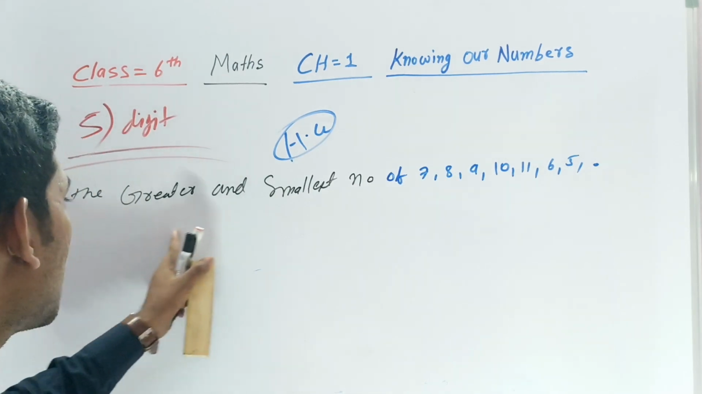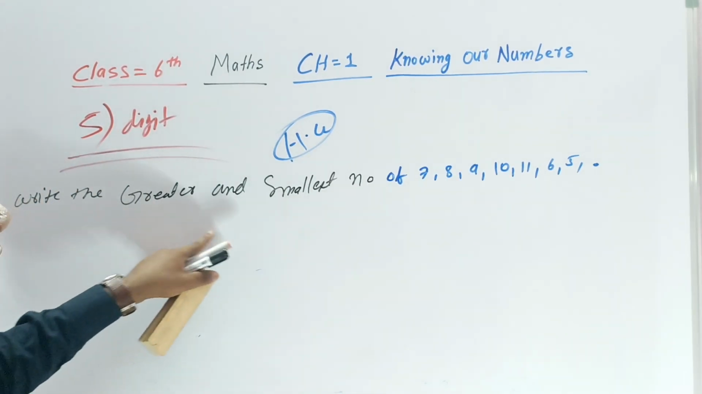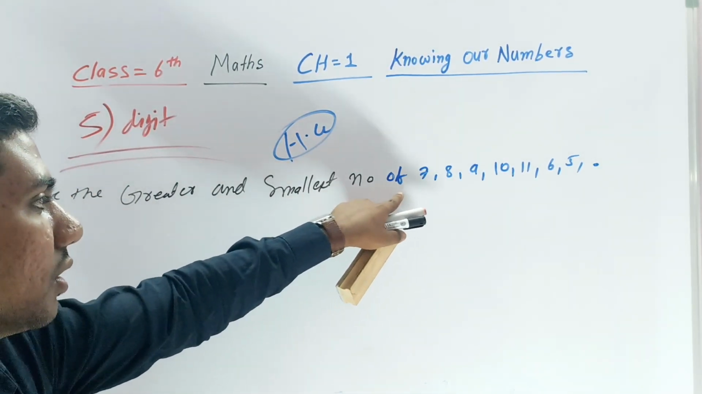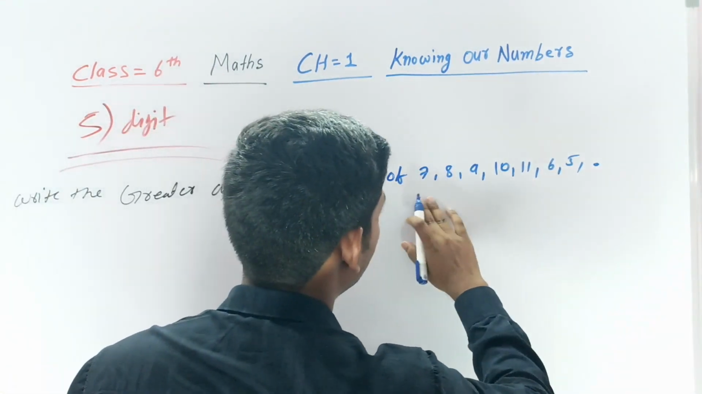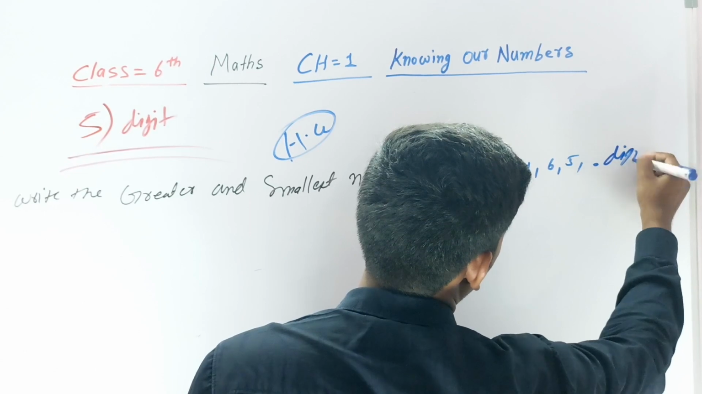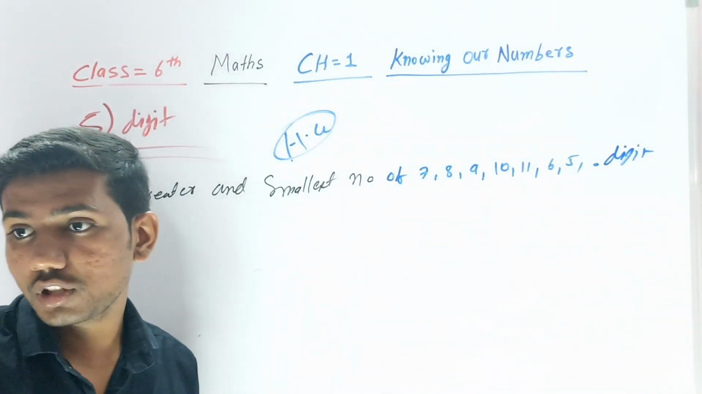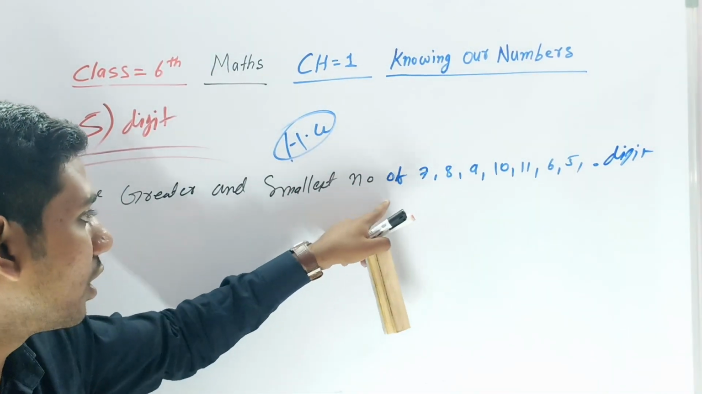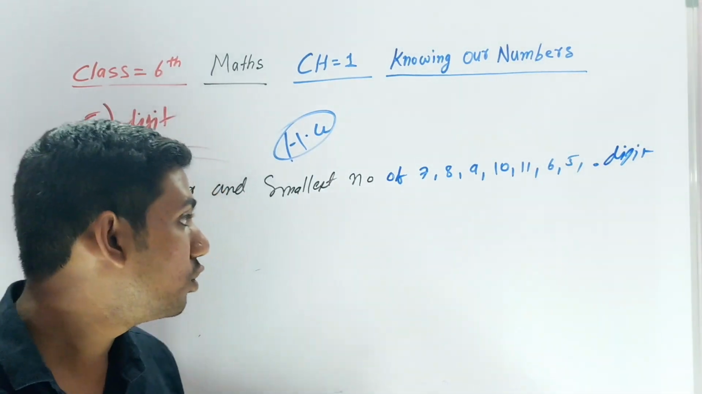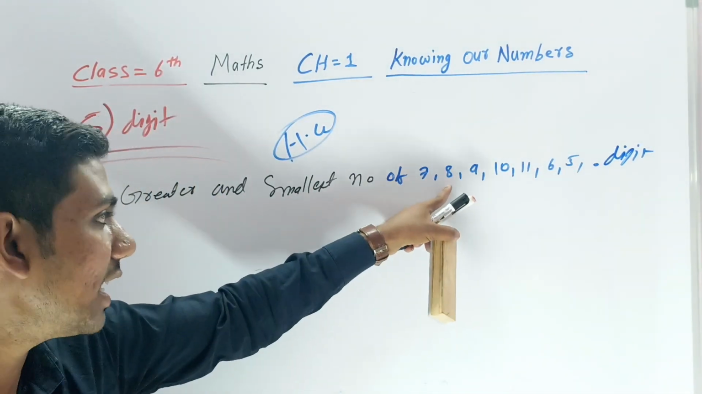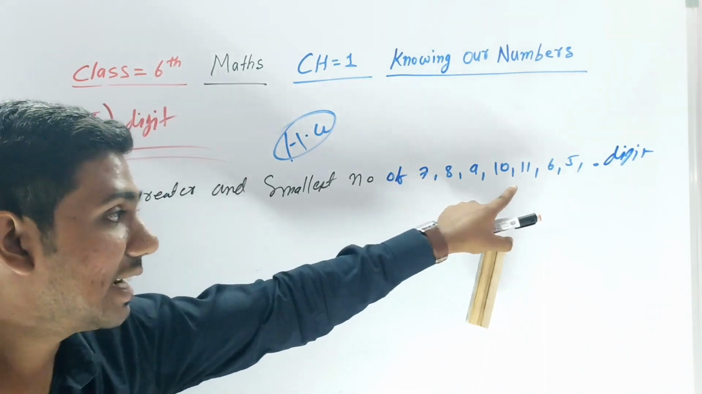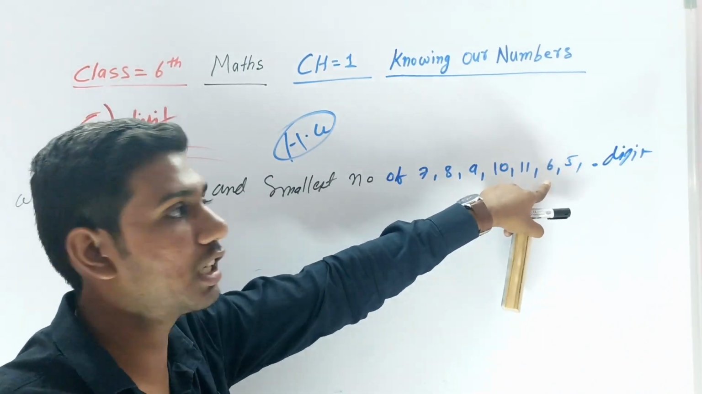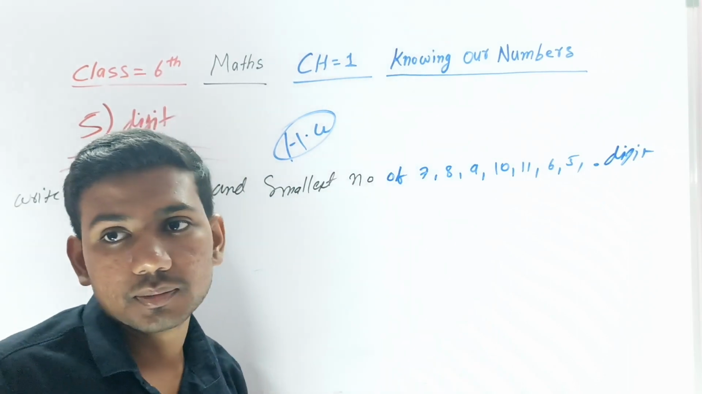Write the greatest and smallest number of 7, 8, 9, 10, 11, 6 digits. You should not think of writing the number 7 or 14. You have to write the 7 digit greater number, 8 digit greater number, 9 digit greater number, 10 digit greater number, 11 digit greater number, 6 digit greater number, and 5 digit greater number.